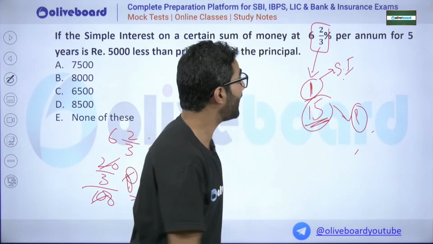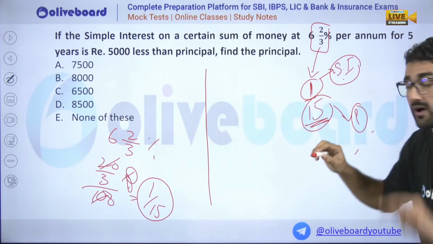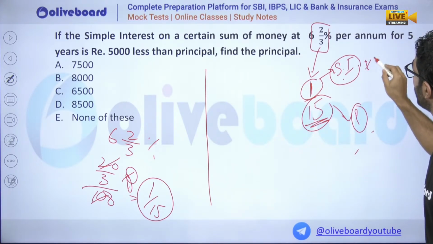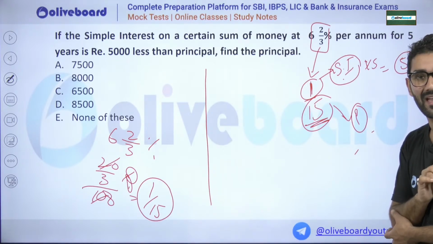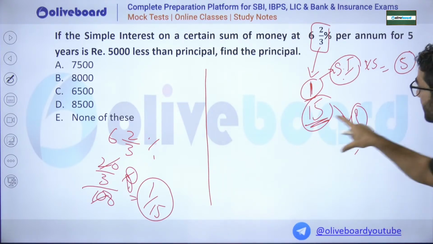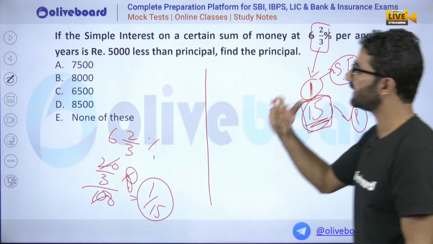You got it, my dear? But it is given for how many years? Sir, simple interest you have calculated is 1 for 1 year. For 5 years, it will be multiplied by 5. So simple interest we have 5, and principal we have 15. But let's look at the question.